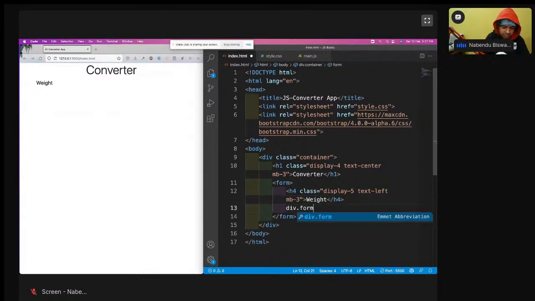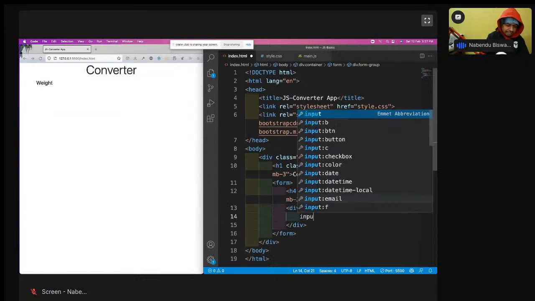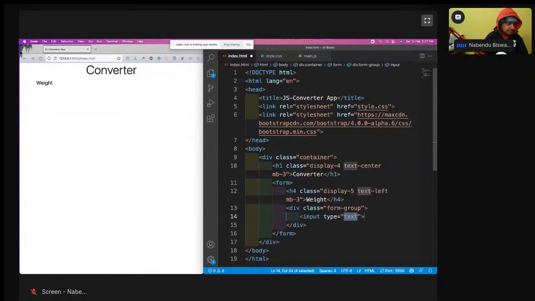Div with class form-group. In this form group I will have an input. Type is text, no, type is number. I'll take type as number, not text. And there is an id, I will take an id here, id equal to kgs-input.